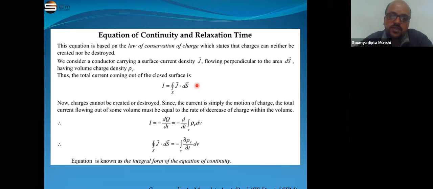So if we consider any conductor of surface current density J, and J is acting perpendicular to any small area ds, and the volume charge density is rho v, that means we know that I is equal to the integration of J ds.